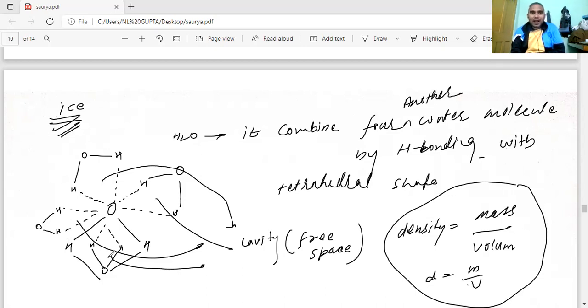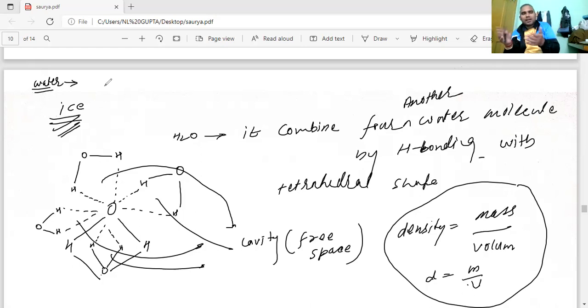Ice, if you talk about the structure of ice, is water. If you are talking about water, the case of water is not that. Water is soft. Ice is hard. Why is ice hard? Because it is having too much hydrogen bonding. That becomes hard. The result is, too much hydrogen bonding means it becomes hard.